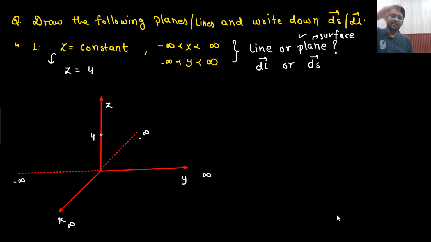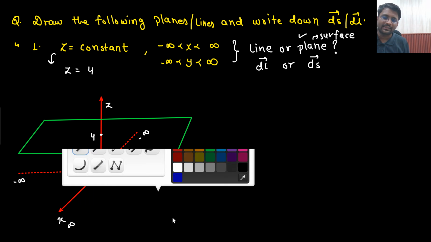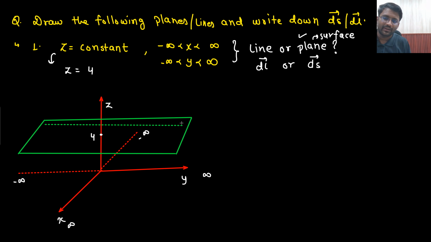Just think about it. Z equals 4. This is your coordinate system. Z equals 4 is fixed. You can move anywhere in the horizontal direction. So what will it make? It will make a plane only, no? Z equals 4 is fixed, and rest anywhere you can move. You can go from y equals minus infinity to plus infinity, x equals minus infinity to plus infinity. In 2D, this is how we are showing it, but I hope you understood that it will become a plane only. Is that understandable to you?